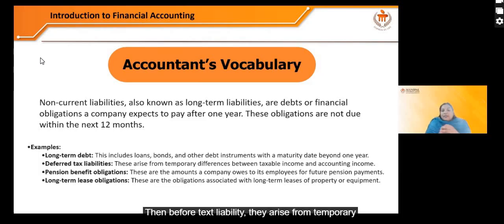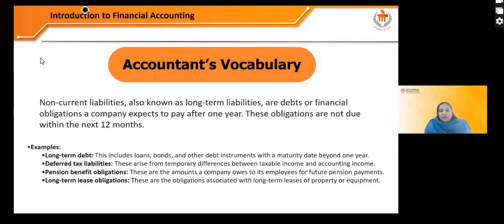Then deferred tax liability arises from temporary differences between taxable income and accounting income. Then pension benefit obligation, this is the amount a company owes to its employees for future pension payments. Then there is a long-term lease obligation. These are the obligations associated with long-term leases of property. These are just examples of non-current liabilities. So if anybody is new to these terms, you will get familiar with them very soon. So this is non-current liabilities. I hope it is clear.